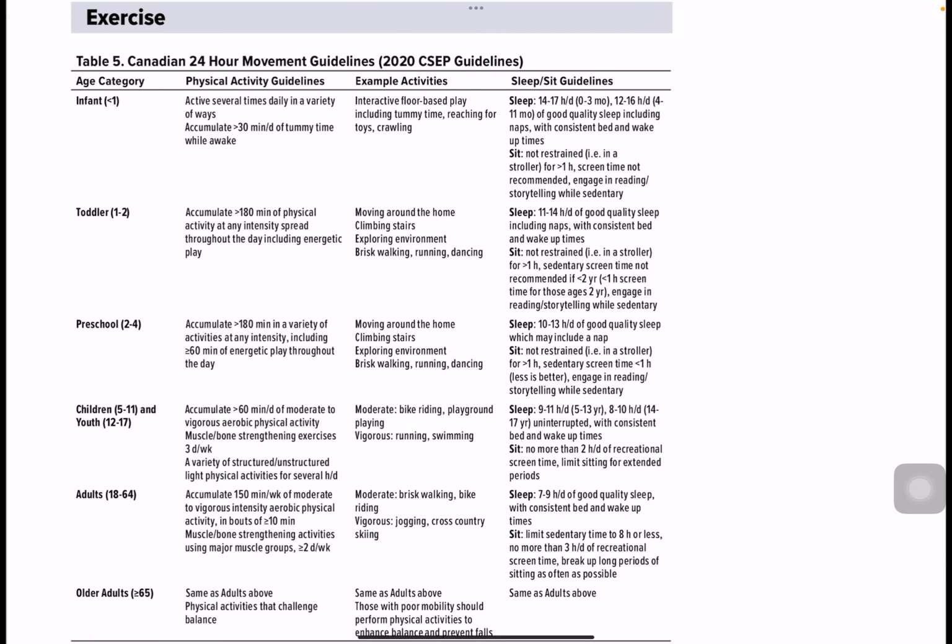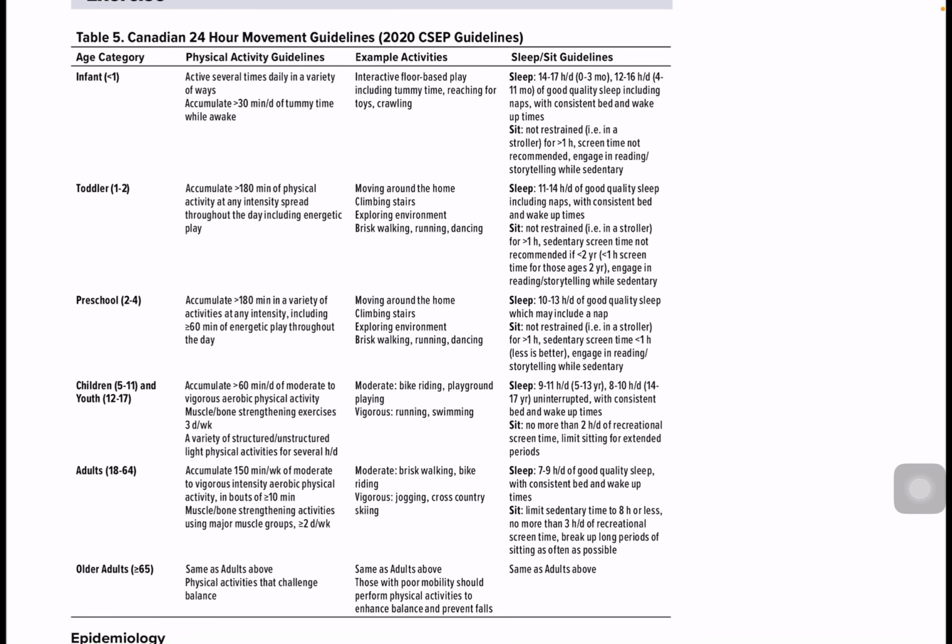So this is the Canadian 24-hour movement guideline. In an infant who is less than 1 year of age, the physical activity guideline is to be active several times during a day in a variety of ways. Accumulate more than 30 minutes per day of tummy time while awake. Examples are given: interactive floor-based play, including tummy time, reaching for toys, crawling. Sleep is 14 to 17 hours till 3 months of age, and then 12 to 16 hours per day till 4 to 11 months of age, and a good quality sleep, including naps with consistent bed and wake up times. Sit not restrained, that is in a stroller, for more than 1 hour. Screen time not recommended. And engage in reading and storytelling when sedentary.